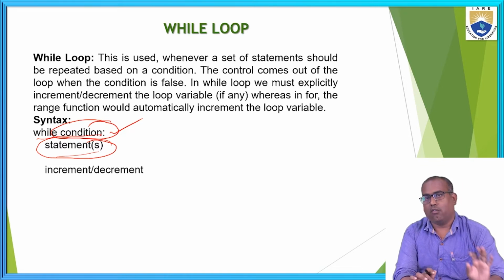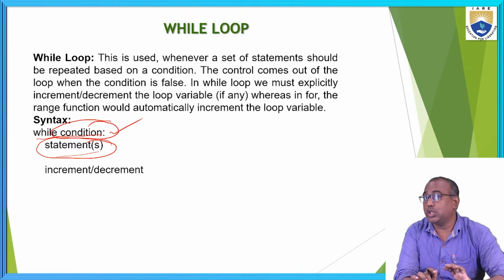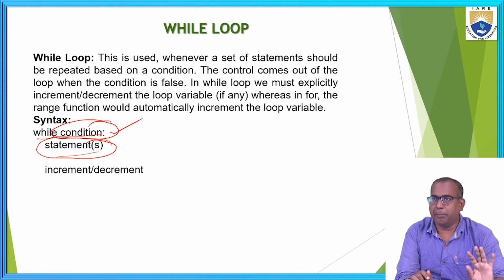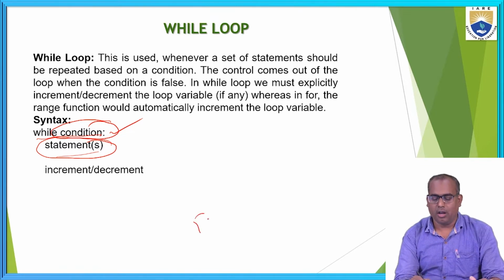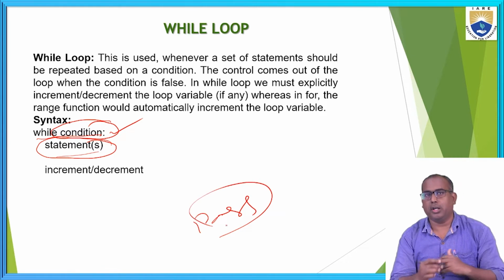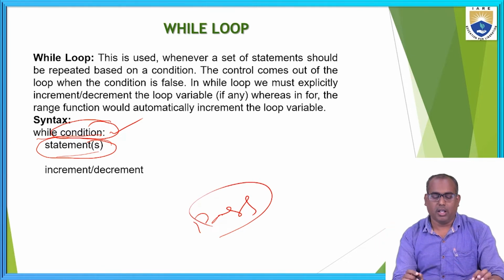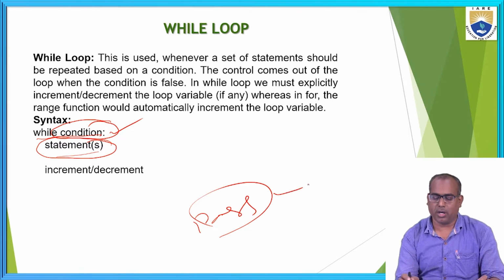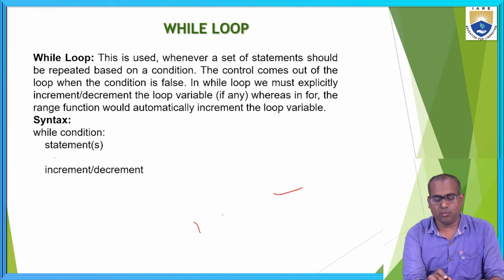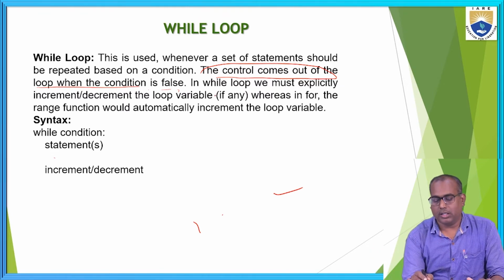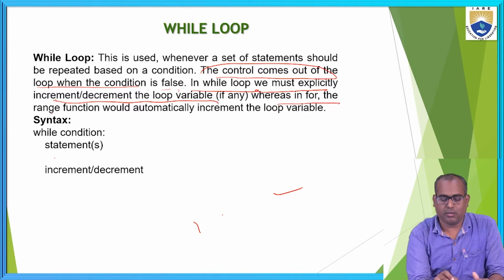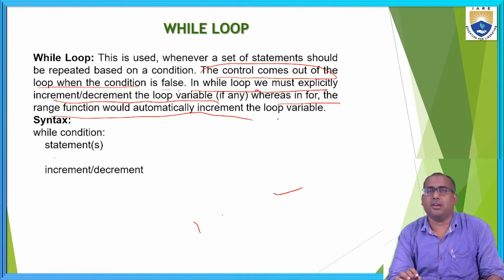In a while loop we can write one statement or n number of statements, but we shouldn't leave the while block empty. If you want to leave the while block empty, in that case you can use the pass keyword. If you want to implement that while block in future, you can leave it with the keyword pass. The control comes out of the loop when the condition is false. Until the condition is true, the loop will be executed repeatedly. In a while loop, we must explicitly increment and decrement the loop variable, whereas in a for loop, the range function handles it automatically. Okay.